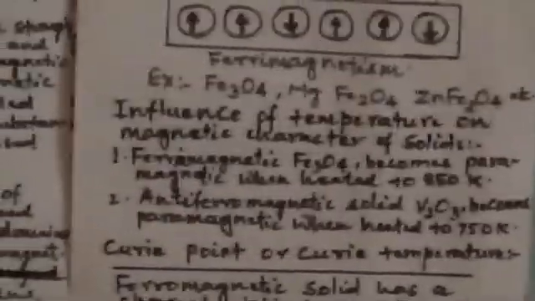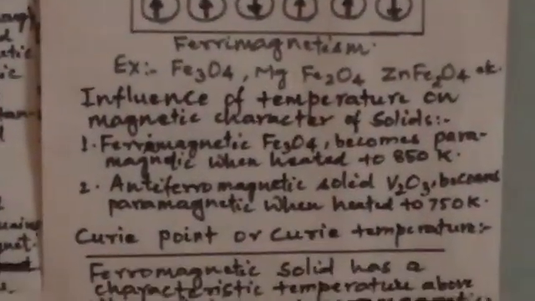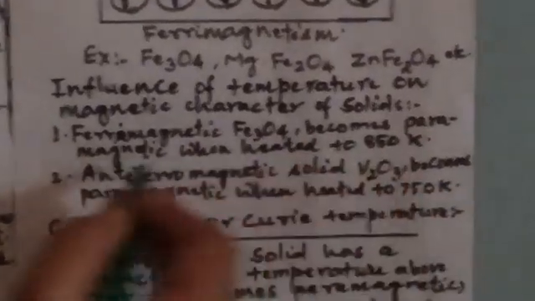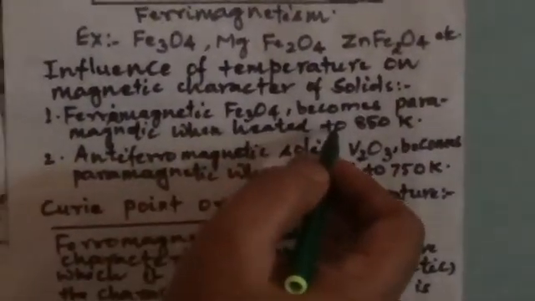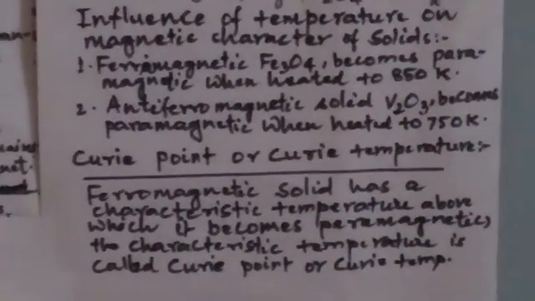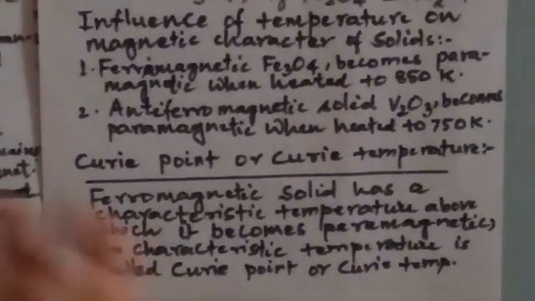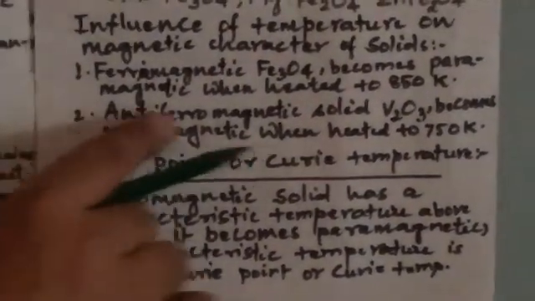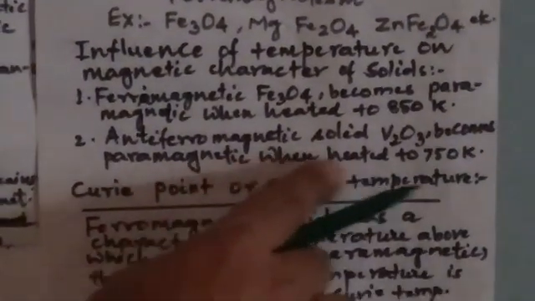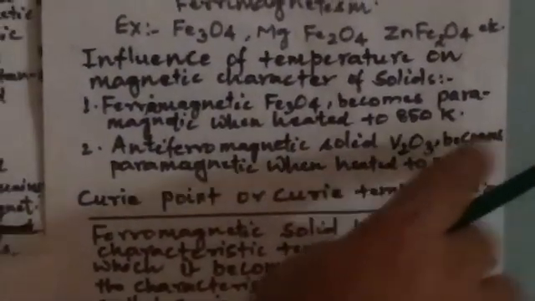Now, what will be the impact of temperature on the magnetic character of solids? Ferrimagnetic Fe3O4 becomes paramagnetic when heated to 850 Kelvin due to randomization of the spins. Similarly, an antiferromagnetic solid like V2O3 becomes paramagnetic when heated to 750 Kelvin.